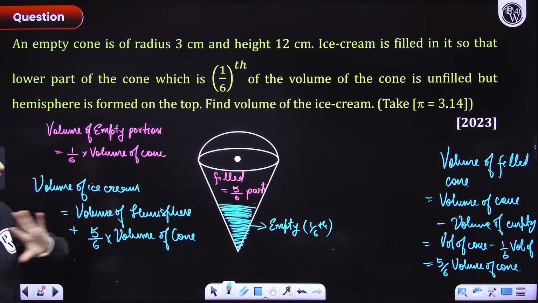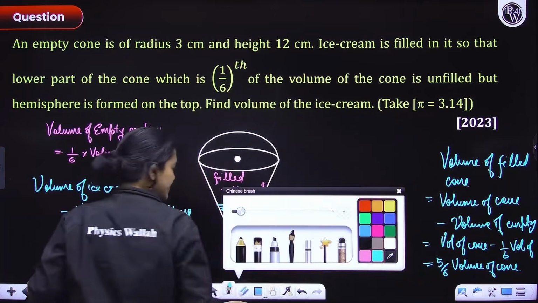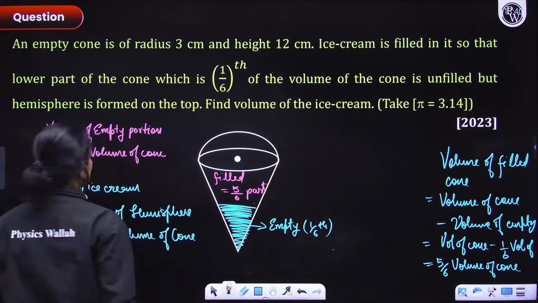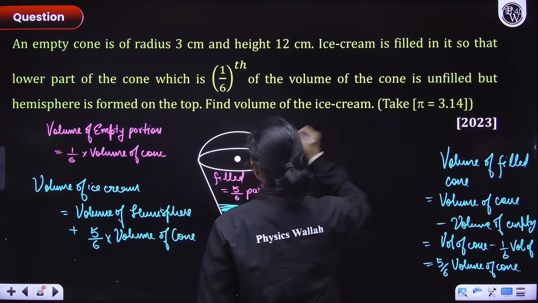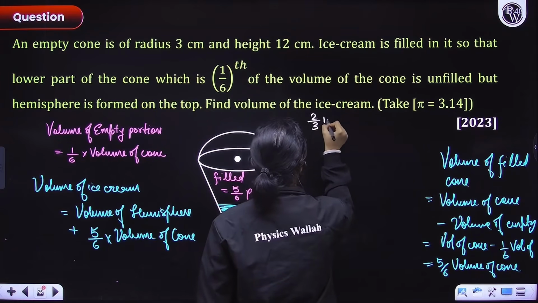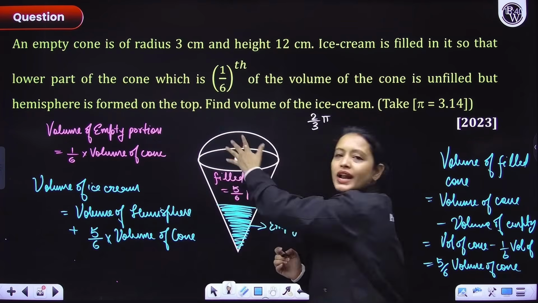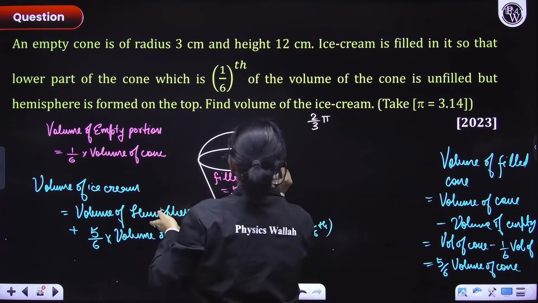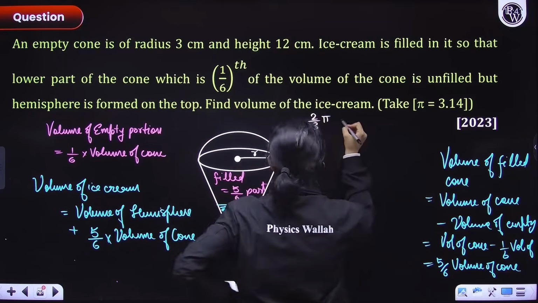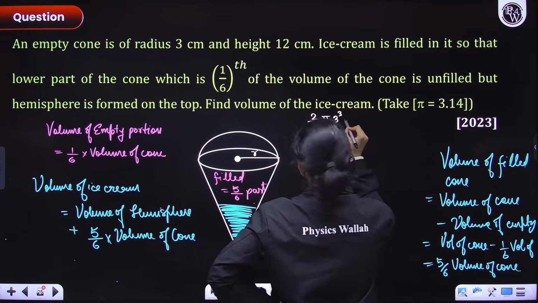This is the important part. Everything else is easy. Okay, now let's start the calculation. I'll erase this if the need arises. So let's do the calculation quickly, everyone. Volume of hemisphere would be 2/3 pi r cube. What is the radius? Radius is 3 centimeters, because for the cone and the hemisphere the radius would be the same. This is the radius. So 2/3 pi r cube, that is 3 cube here, then plus